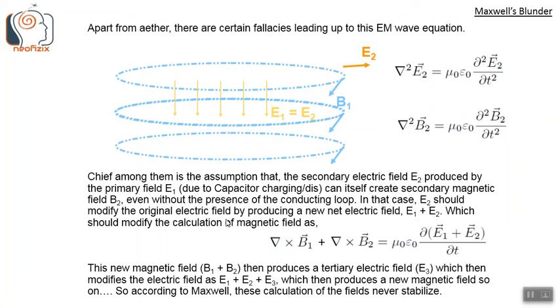In that case, E2 should modify the original electric field by producing a new net electric field E1 plus E2, which should modify the calculation of magnetic field as nabla cross B1 plus nabla cross B2 equals mu naught epsilon naught del by del T of this E1 plus E2. This new magnetic field B1 plus B2 then produces a tertiary electric field E3, which then modifies the electric field as E1 plus E2 plus E3, which then produces a new magnetic field, and so on. So according to Maxwell, these calculations of the fields can never stabilize.